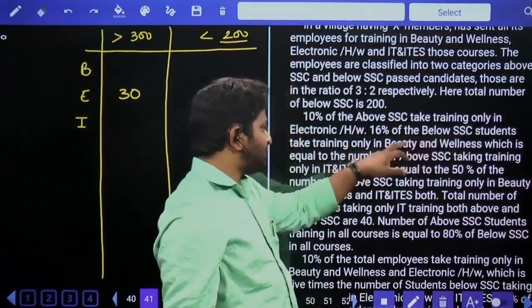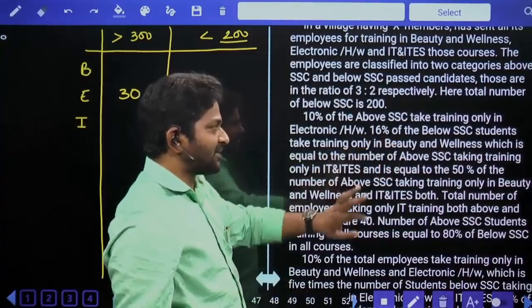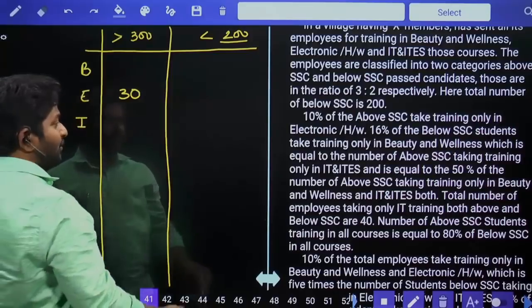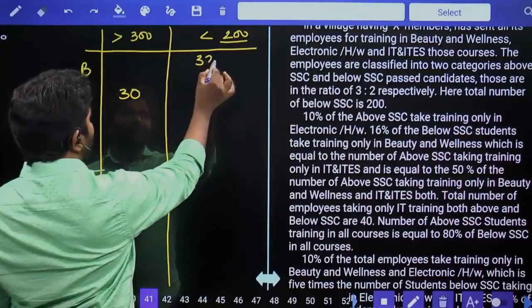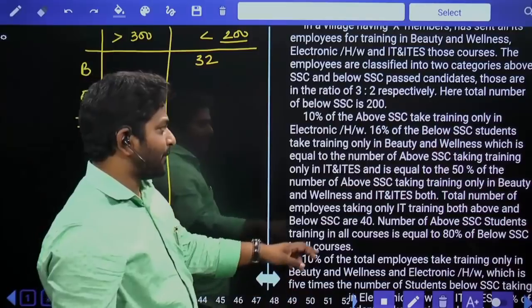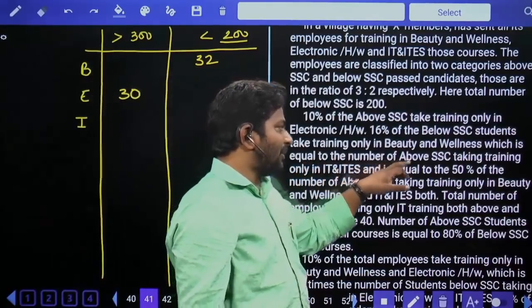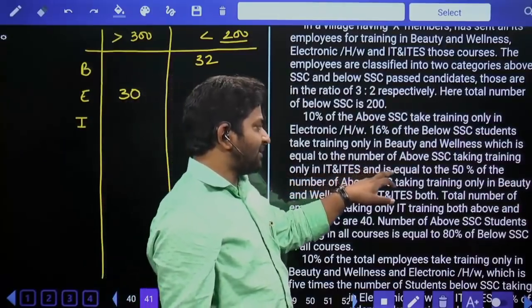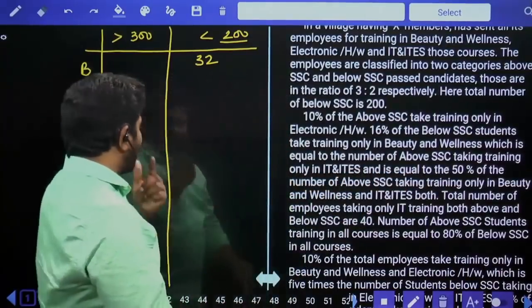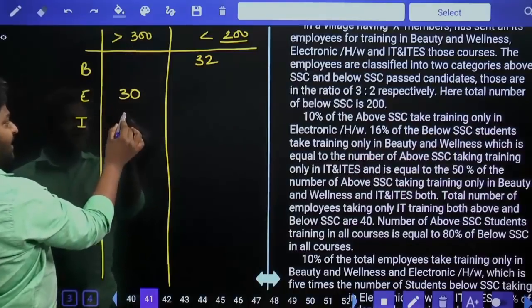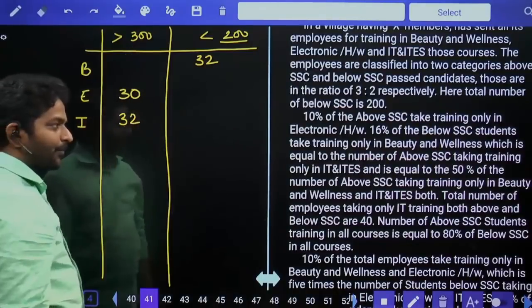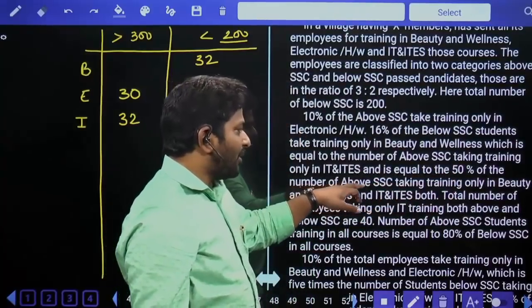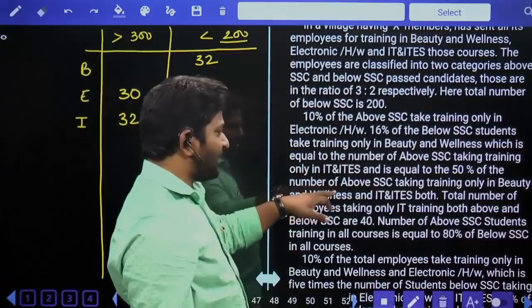16% of below SSC students take training only in beauty wellness. 16% of this number is equal to 32. They take training in only beauty wellness. They are below SSC, which is equal to the number of above SSC taking training only in IT IES, which is also equal to 32, and is equal to 50% of above SSC taking training in beauty wellness and IT IES.